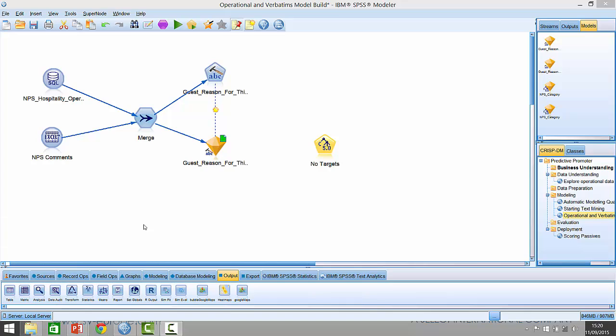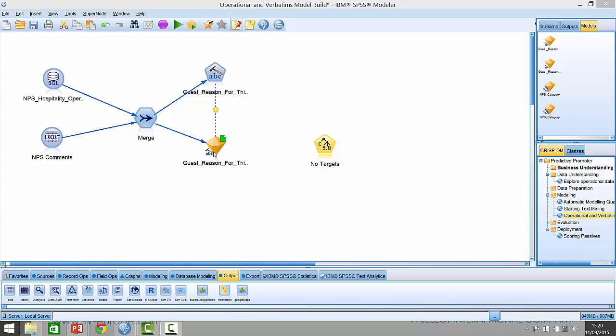So in this final example, we're going to allow the model to use additional fields from within the operational and transactional data to help predict the outcome, whether or not people are promoters, detractors or passives, combined with the new data that we created from mining the text.